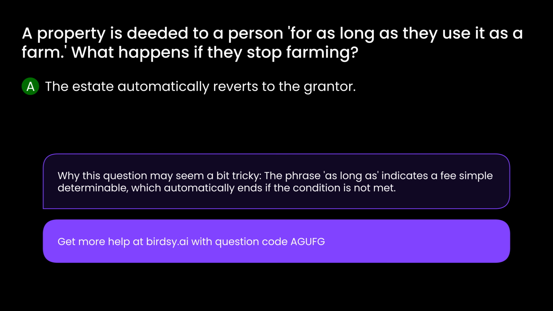Why this question may seem a bit tricky. The phrase "as long as" indicates a fee simple determinable, which automatically ends if the condition is not met.